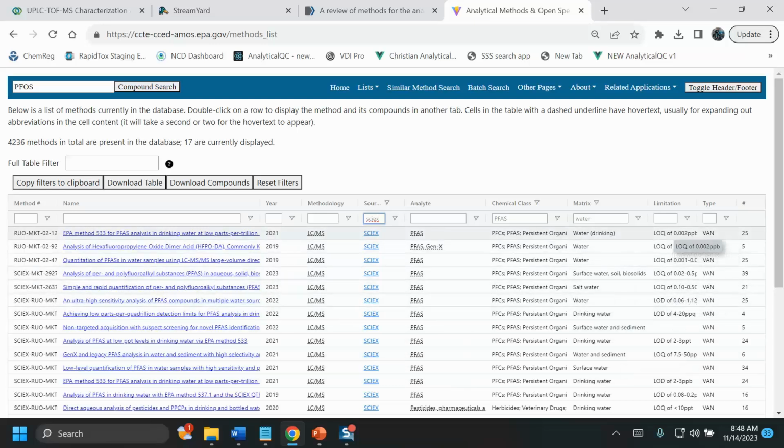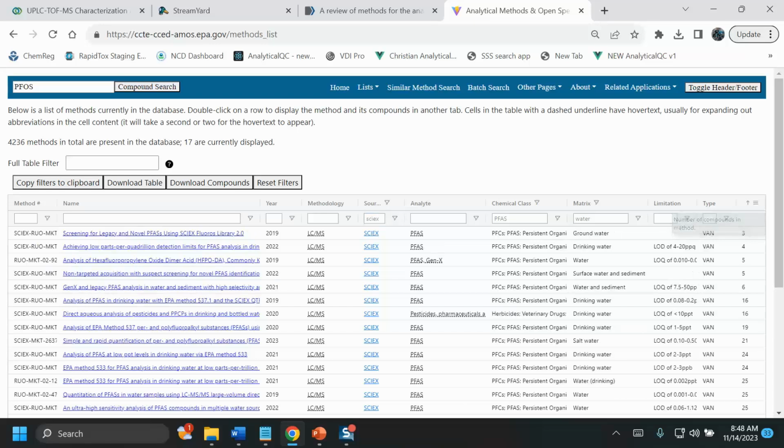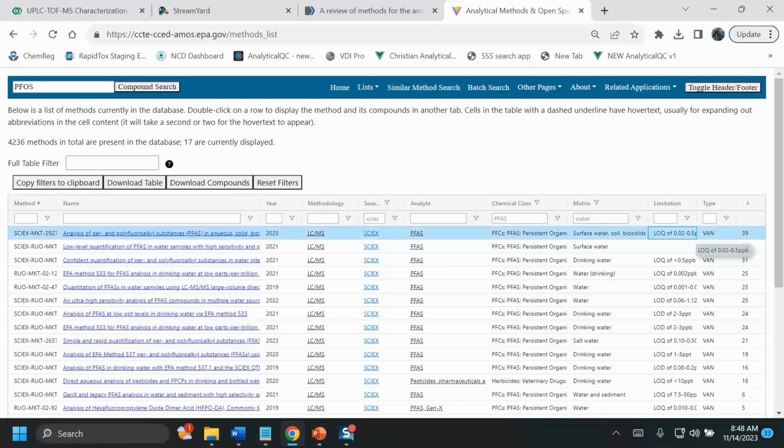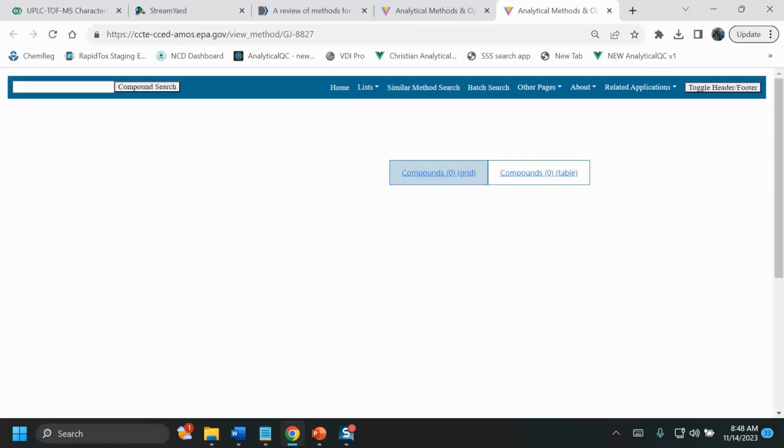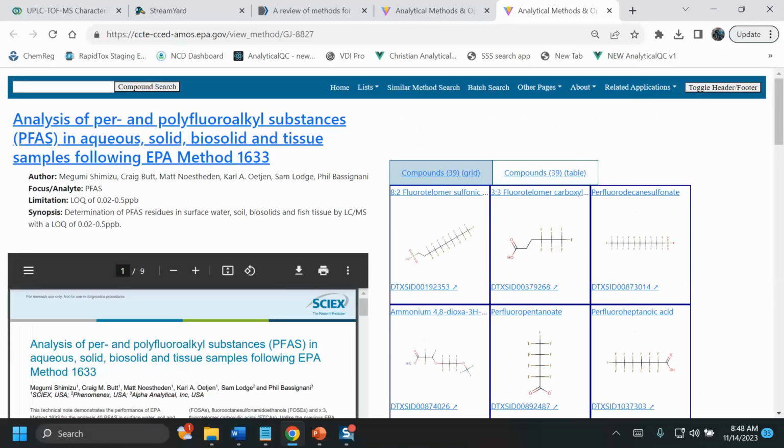We have the limits of quantitation and detection. This will be split out shortly. This is a proof of concept, so we get to make adjustments very regularly. Once we push this application publicly, it will be a lot harder for us to adjust the code once we've scanned it, etc. But right now, because it's internal, we add new functionality. Once a month, we push new code out. This is the method details right here in terms of the method identifier, number of chemicals in a specific method, and double click, and it takes you directly into that method document.